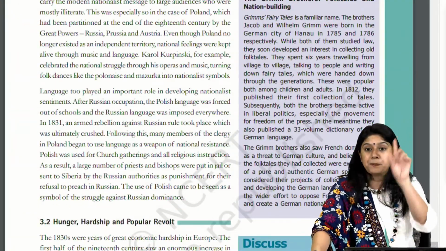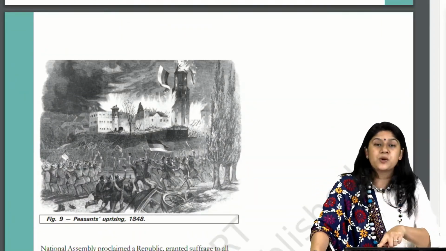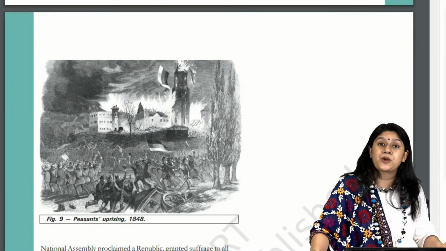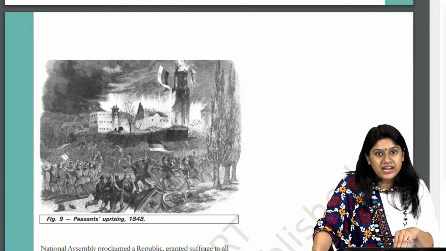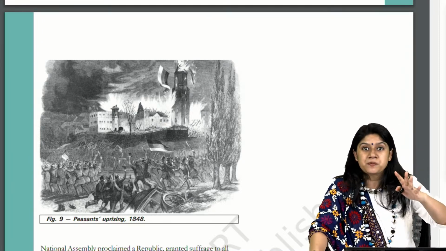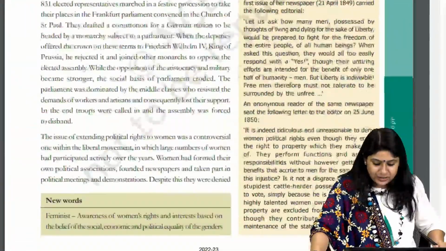Okay, purple color box, have a good reading of these. Now, this was there, right? The peasant uprising in 1848, a very important part in history, the hunger and hardship part. So this is important. Now, can I tell you a very important thing?